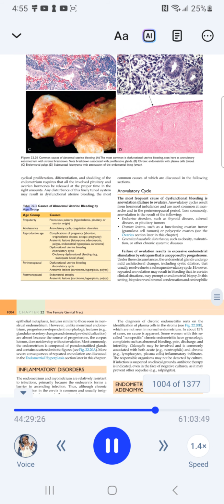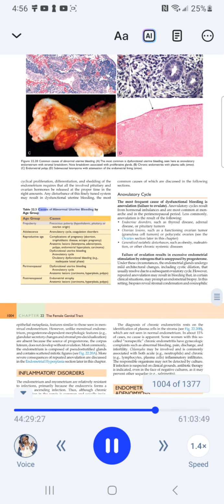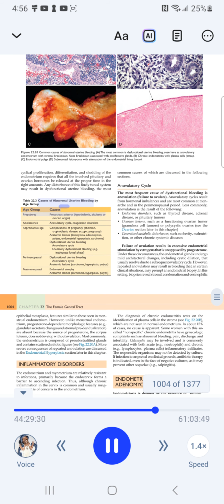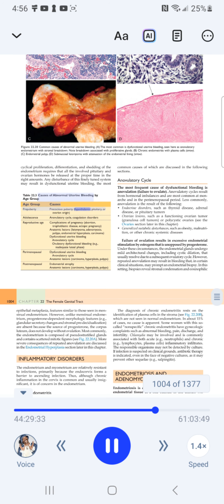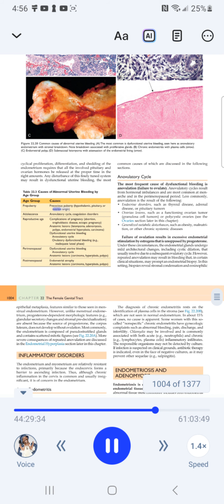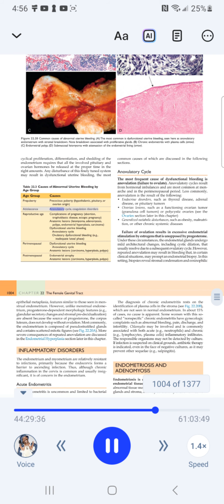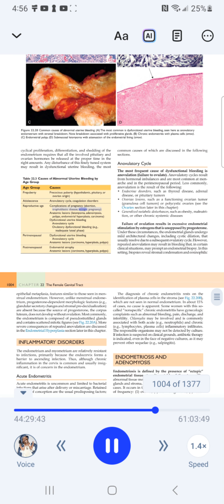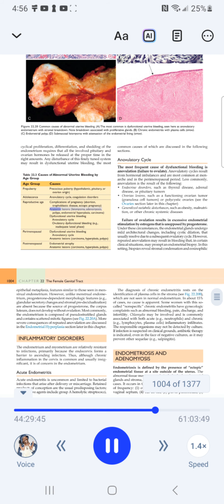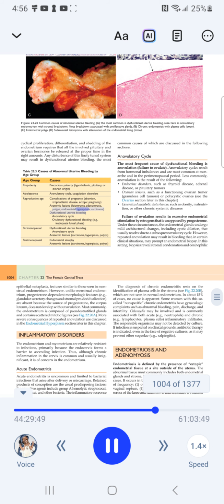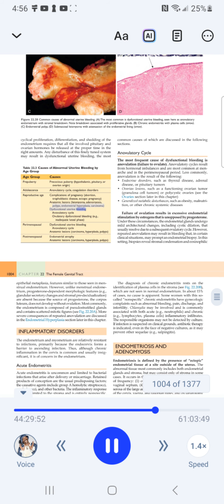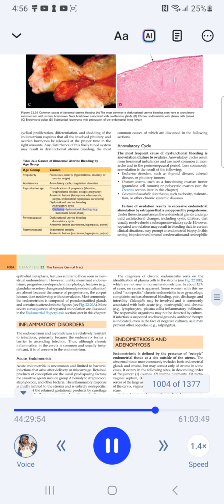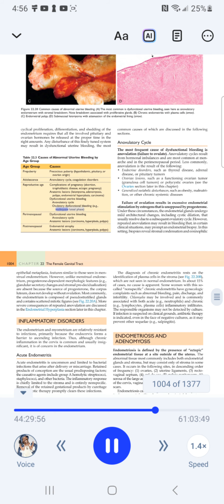Table 22.3. Causes of abnormal uterine bleeding by age group. Prepuberty: precocious puberty, hypothalamic, pituitary, or ovarian origin. Adolescence: anovulatory cycle, coagulation disorders. Reproductive age: complications of pregnancy, abortion, trophoblastic disease, ectopic pregnancy; anatomic lesions, leiomyoma, adenomyosis, polyps, endometrial hyperplasia, carcinoma; dysfunctional uterine bleeding, anovulatory cycle, ovulatory dysfunctional bleeding, for example, inadequate luteal phase.